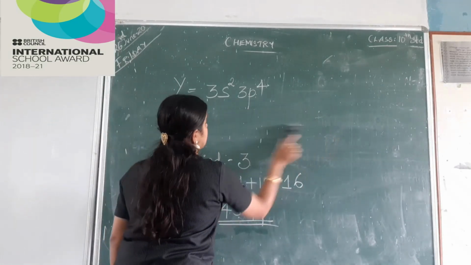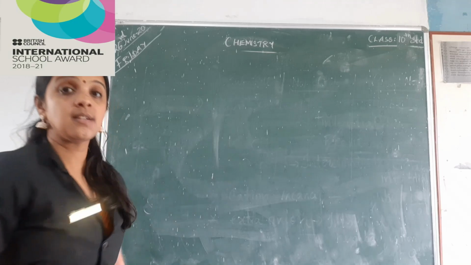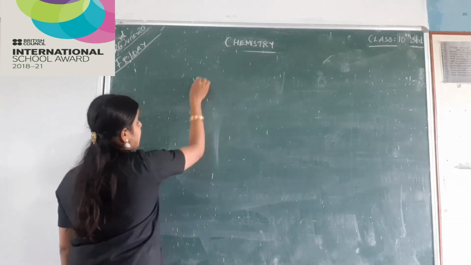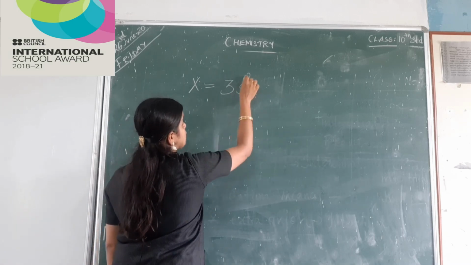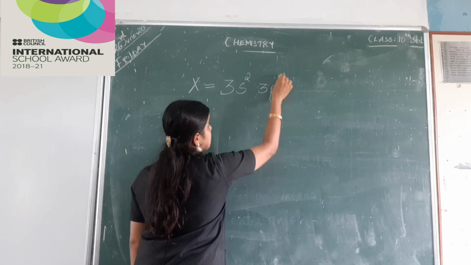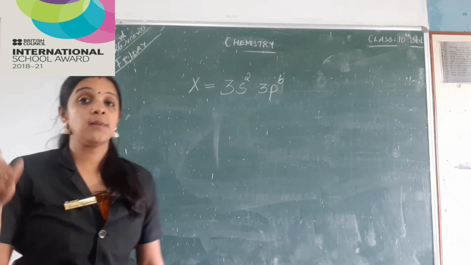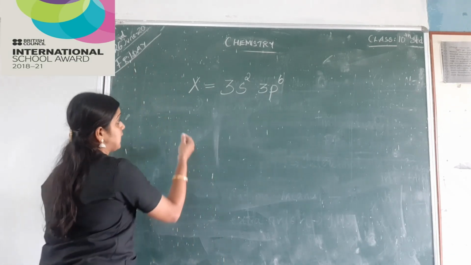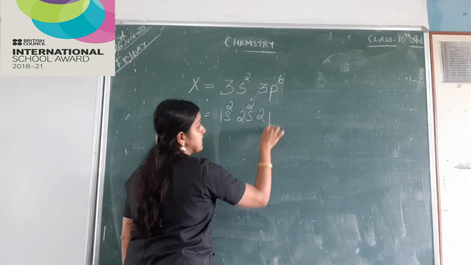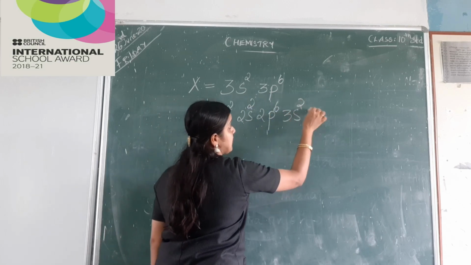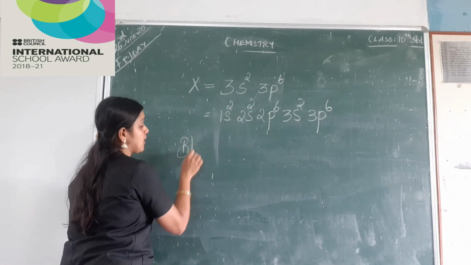Yes. Now the next question is, there is an element X having a configuration of 3s2, 3p6. Find out the block, period and group of the element. Now if I have to find out, first let me write the configuration. 1s2, 2s2, 2p6, 3s2, 3p6. Now how do I find out the block?